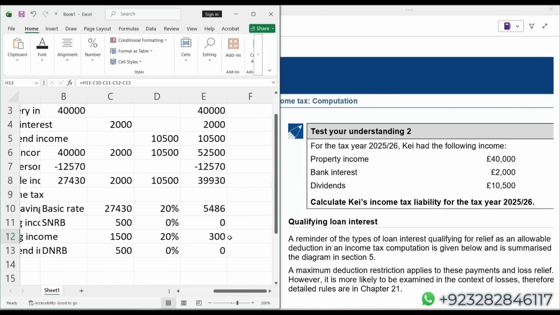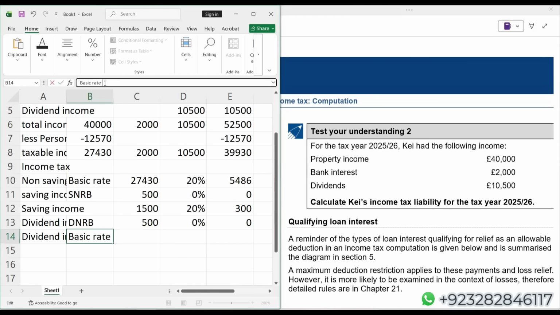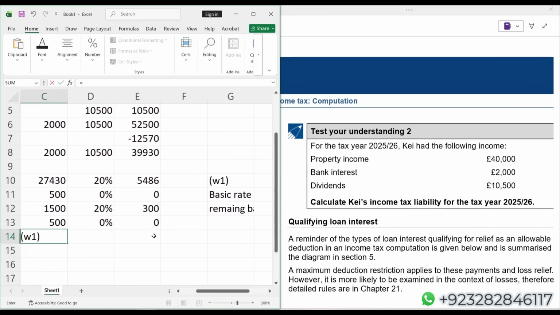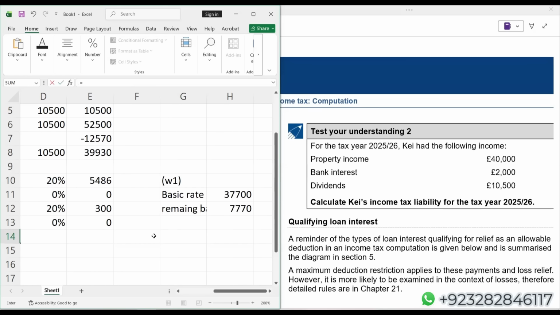And this 7770 means dividend income, basic rate, and let me show the working reference here also. Now it is okay. Students, whenever you are showing something through working, there are two instructions to follow.